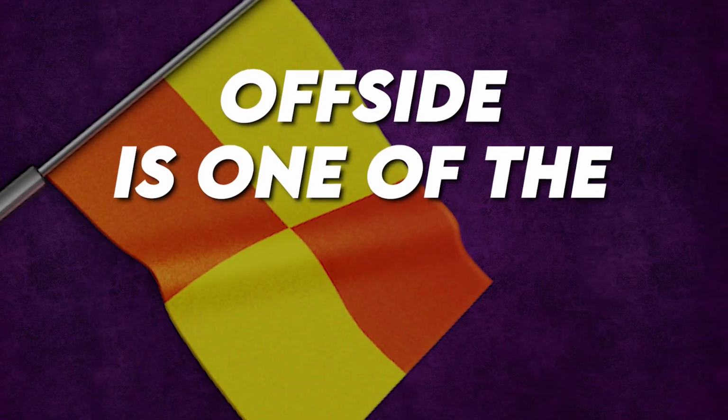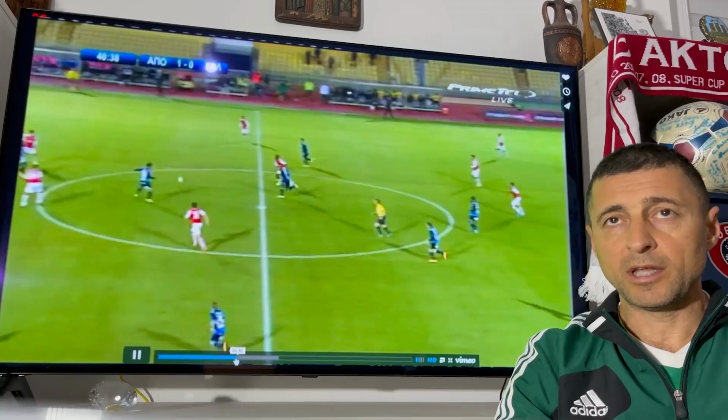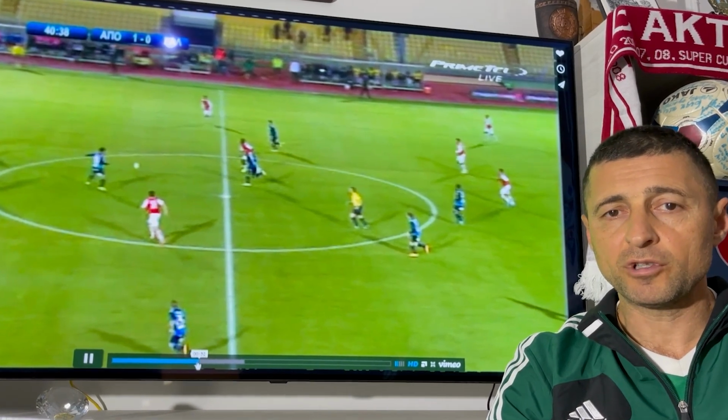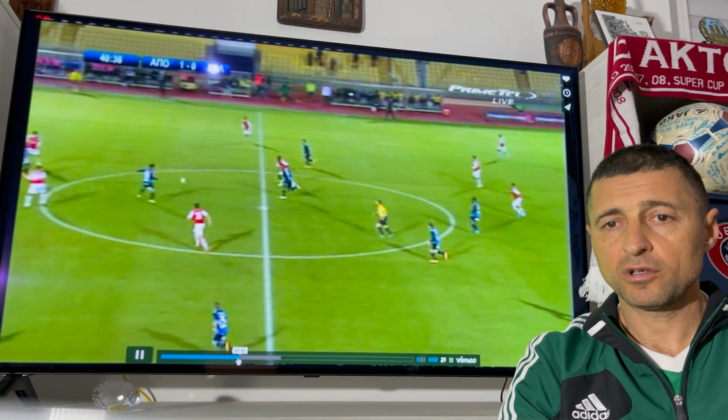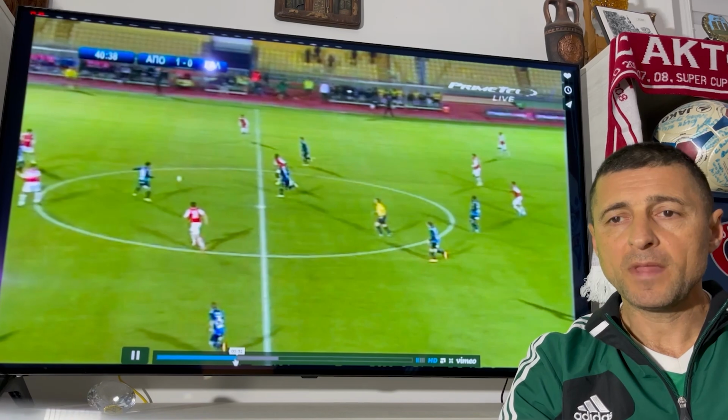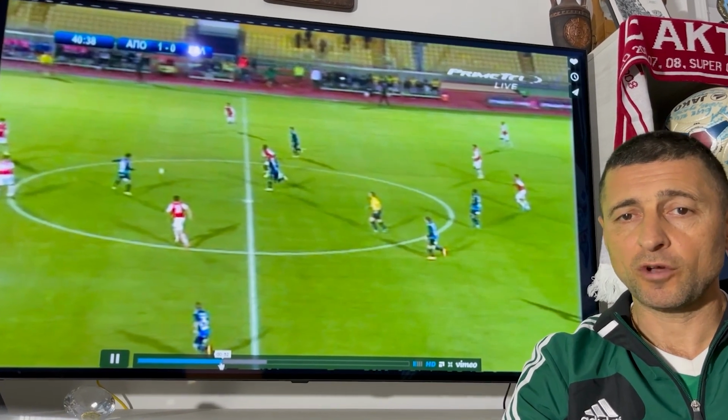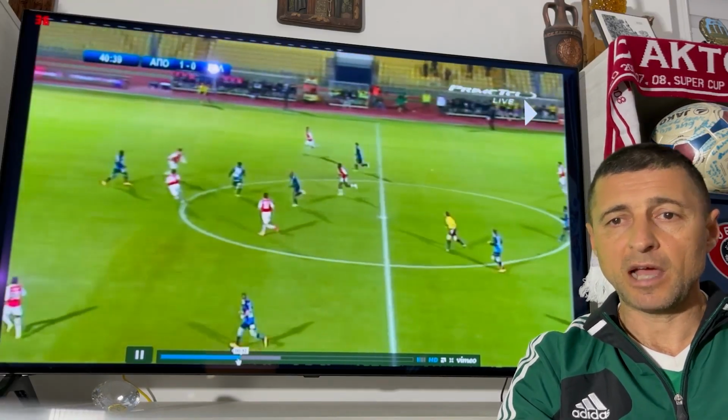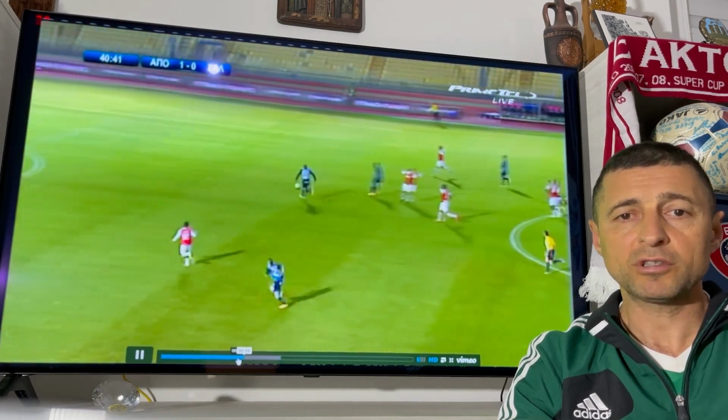Offside is one of the toughest rules in football. Today, I will show you 5 different offside situations. You can watch the situation, pause the video, and decide for yourself if it is an offside or not. After that, I will explain for each situation what the correct decision is.